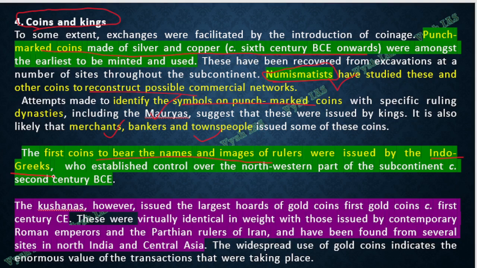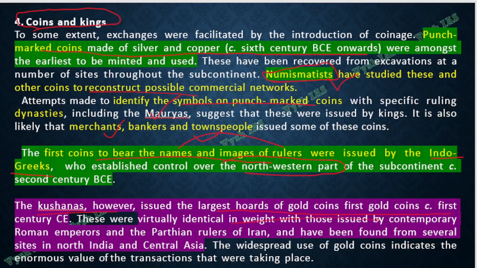Okay, Indo-Greek dynasties were there. They were the ones who first put the names and images of the ruler, and they controlled the northwestern part of the subcontinent. Then you know the Kushanas came. I told you they are the ones who issued large hordes of gold coins. Okay, the first gold coin also I think came from them only, and they were identical in weight.